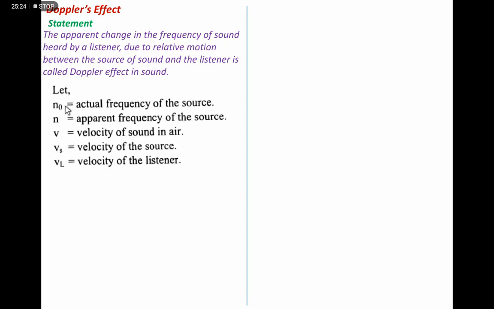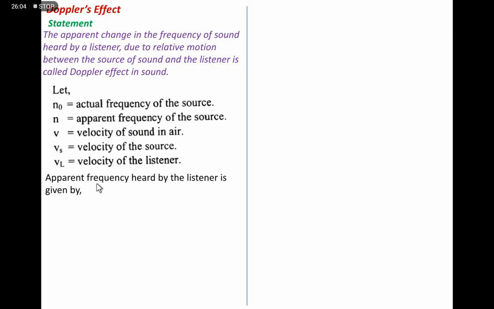N naught is the actual frequency of the source. Natural frequency of the source is N naught, and N is the apparent frequency. When there is relative motion between the source and the observer, there is a decrease or increase in the frequency, and this frequency is small n. V is the velocity of sound in air, Vs is the velocity of the source, and Vl is the velocity of the listener. These are the simple constants.